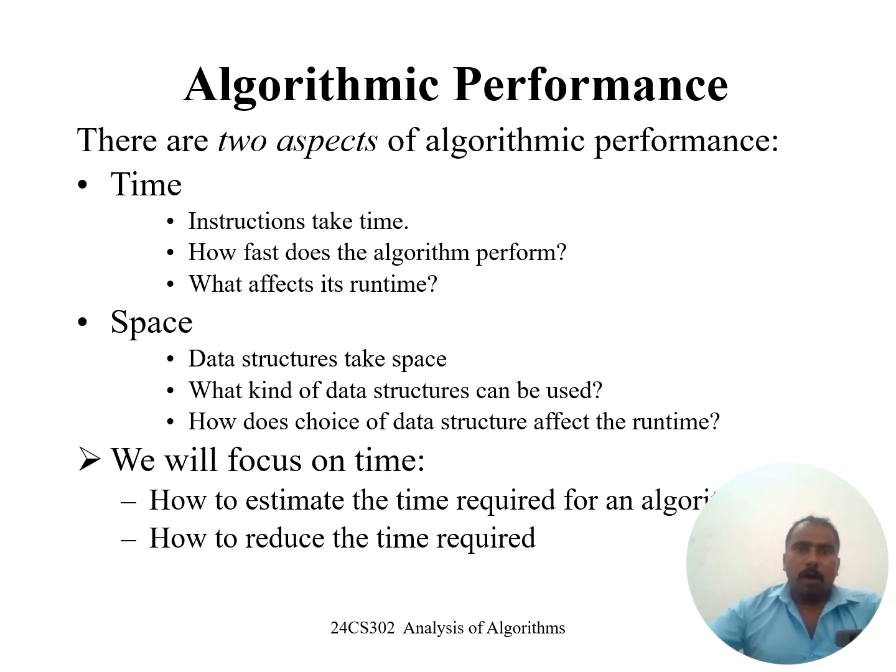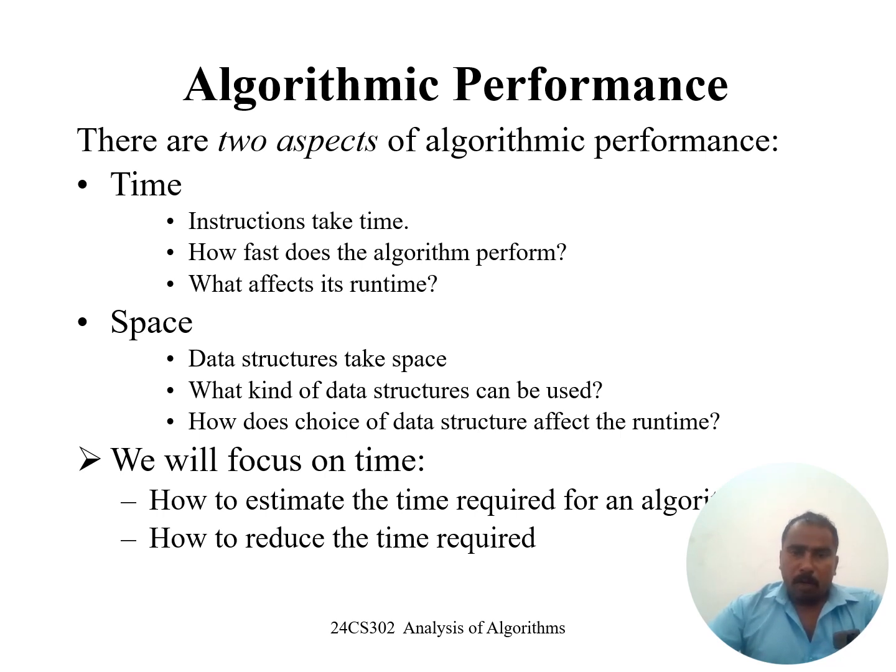Next, algorithmic performance. Generally, we write an algorithm to solve a particular problem. We can write more than one algorithm, using different types of methods. But how do we evaluate an algorithm? Is it the best algorithm or the worst algorithm? How do we identify it? We calculate the algorithm's efficiency. We have two methods: one is time complexity, and the other is space complexity.